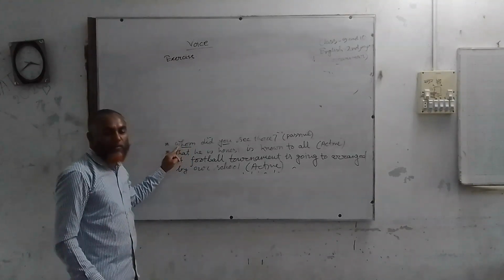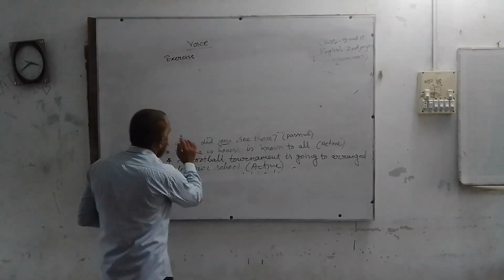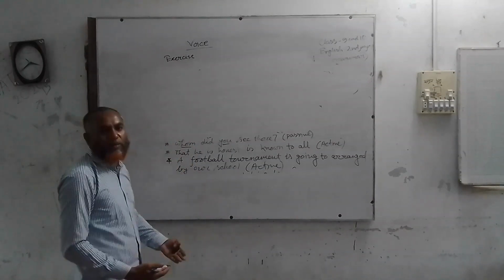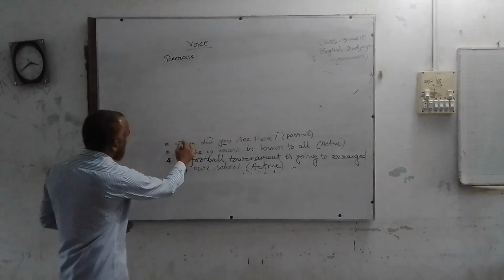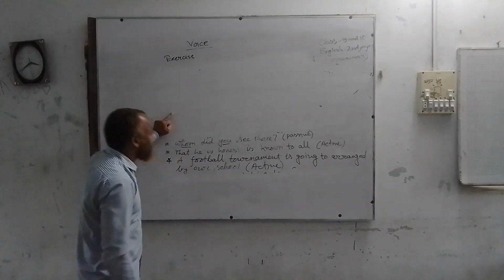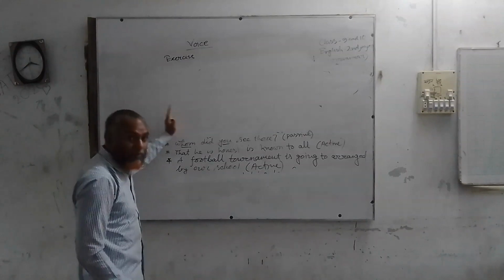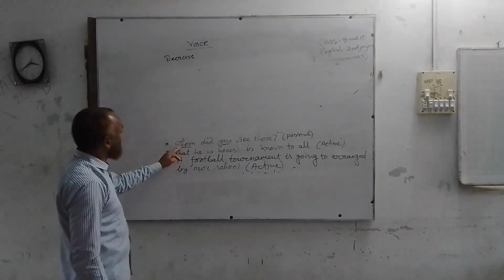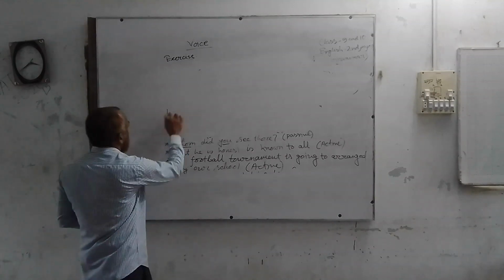As it's a WH word, you have to write it first, maybe in the active form or passive form. You have to write the WH word at first. What's the subject of whom? Who.